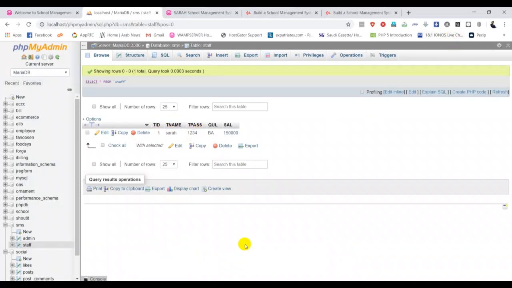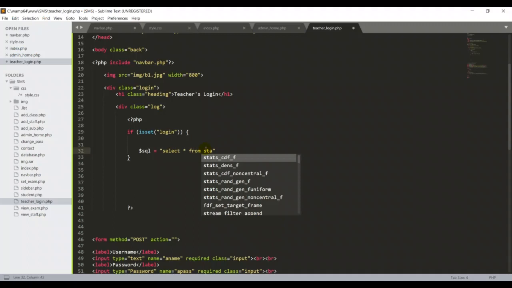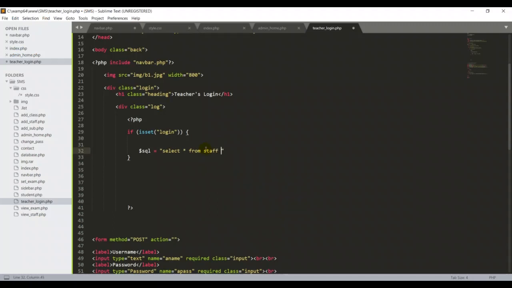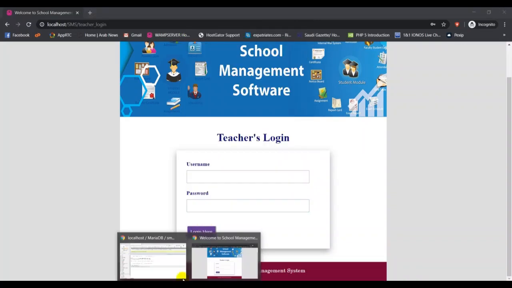So I'm going to type here select star from, what's the table name, called staff. Then I'm going to put the condition to the system, where, because when the user gives, for example, this name, this field, it should be matched with my database.